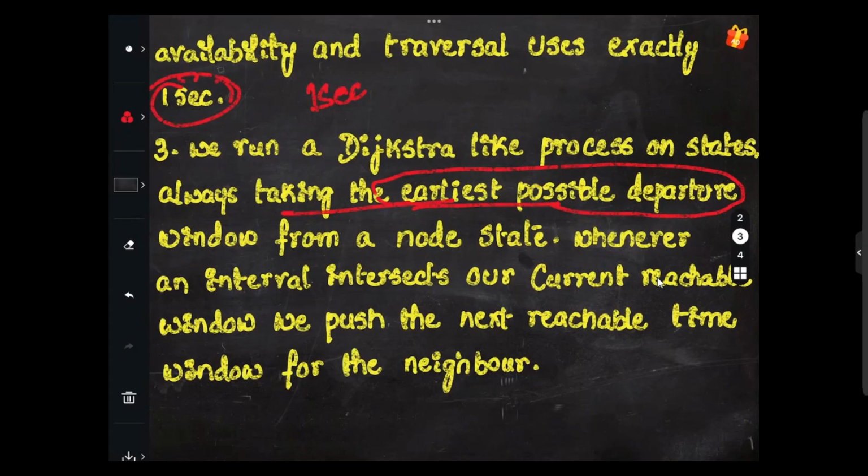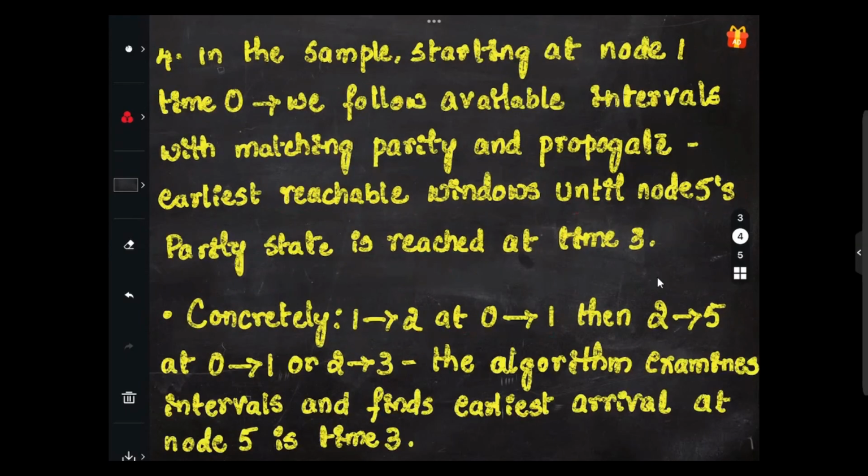Whenever an interval intersects our current reachable window, we push the next reachable time window for the neighbor. So that's what we will be doing, and we'll understand this clearly when we write the code.